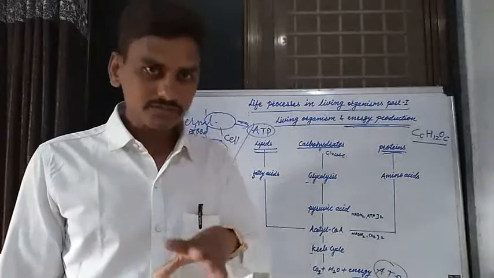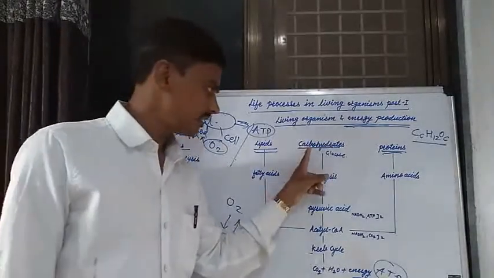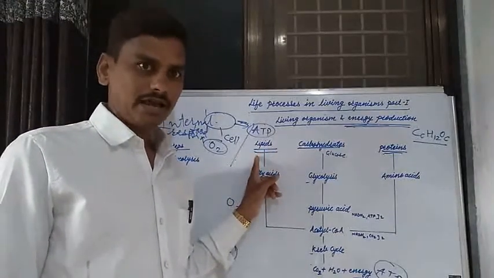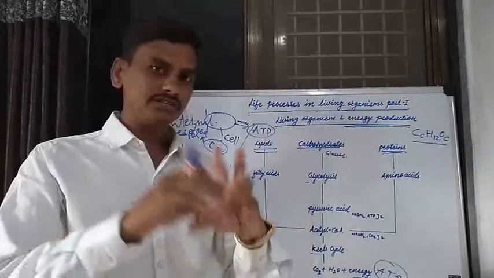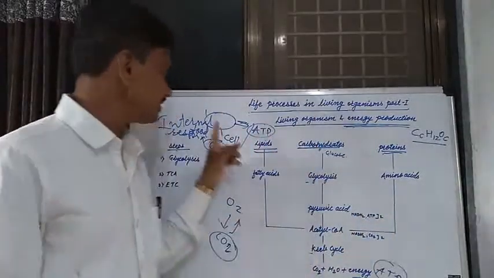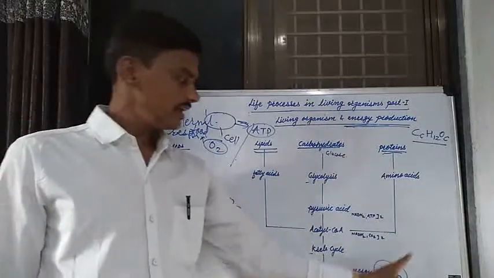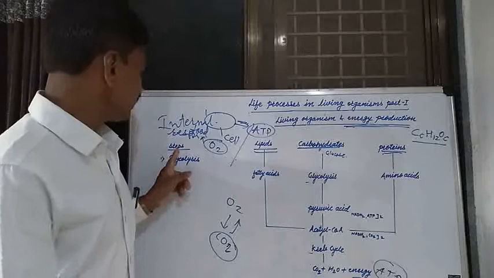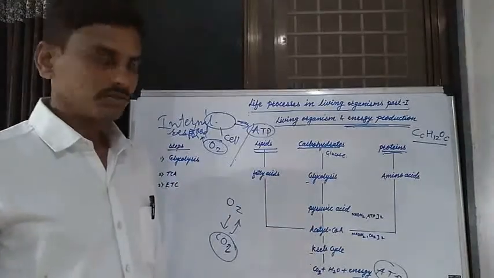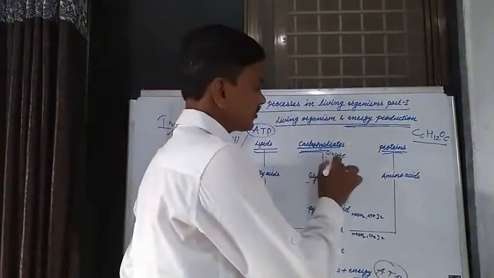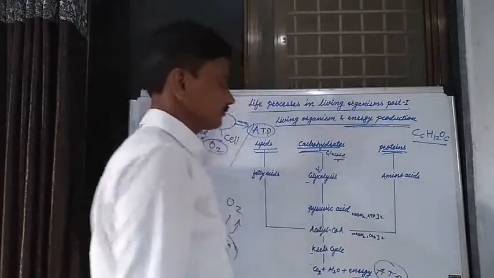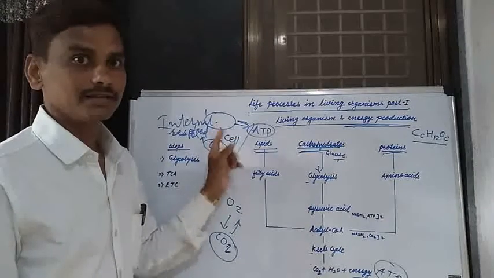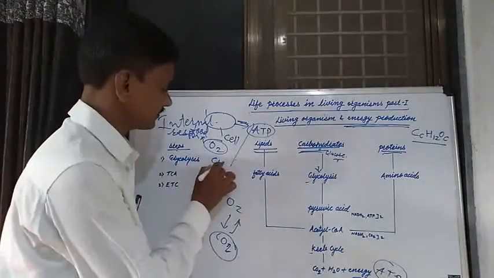From the various food substances we take in, we get carbohydrates, proteins and lipids, that is fats. These carbohydrates, proteins and fats are oxidized to release energy in a cell, which is known as the production of energy. Now the first step is the glycolysis process, when the carbohydrate glucose enters the cytoplasm of the cell.